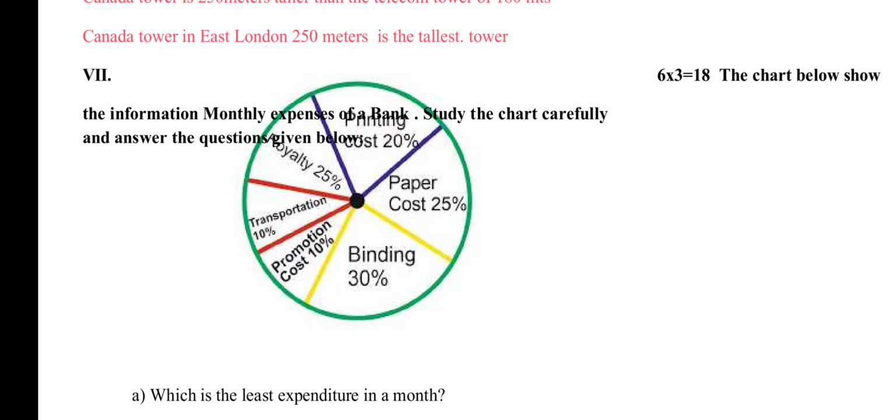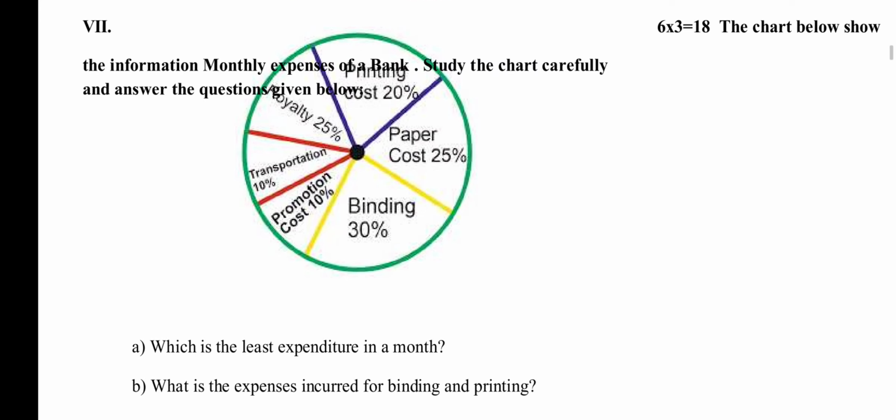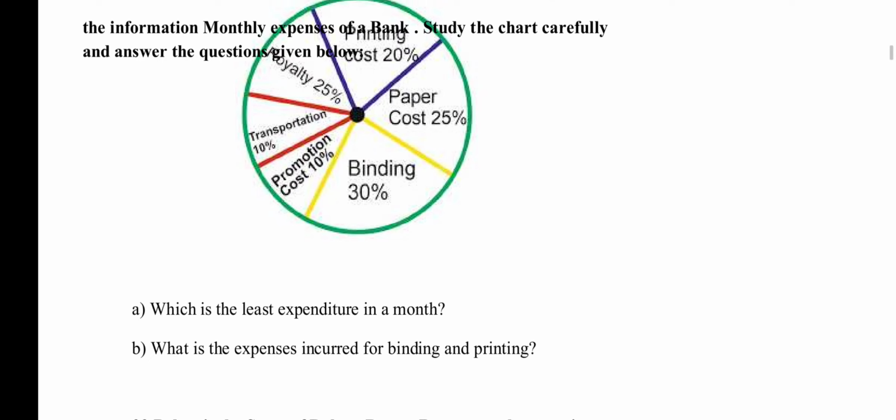So the information is the monthly expense of a bank. Study the chart carefully and answer the questions given below. So printing cost 20%, paper cost 25%, binding 30%, promotion cost 10%, transportation 10%, royalty 25%. So which is the least expenditure in a month?